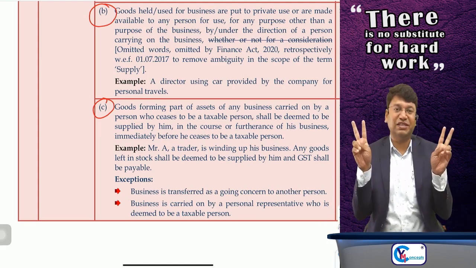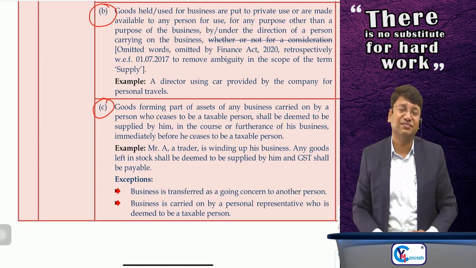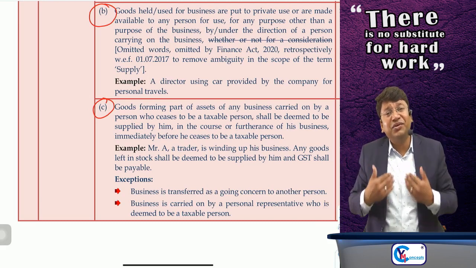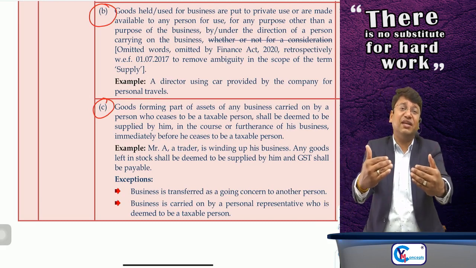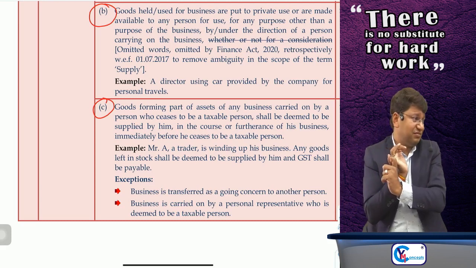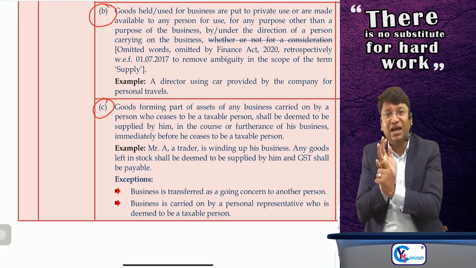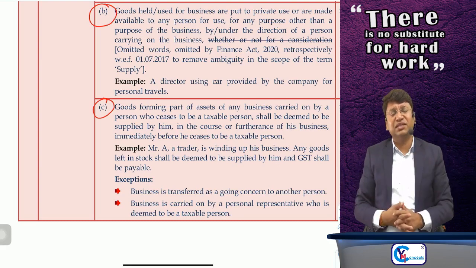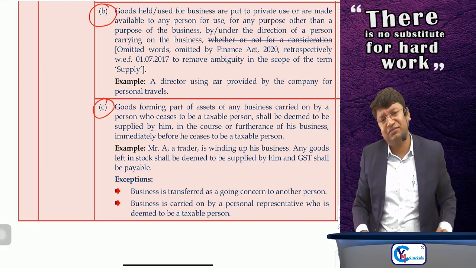But yeah, there are 2 exceptions. First, sir, the business is getting continued as a going concern either by his legal heirs, or he has transferred the business to somebody else who is carrying on the business as a going concern. Then in such a case, what will happen?